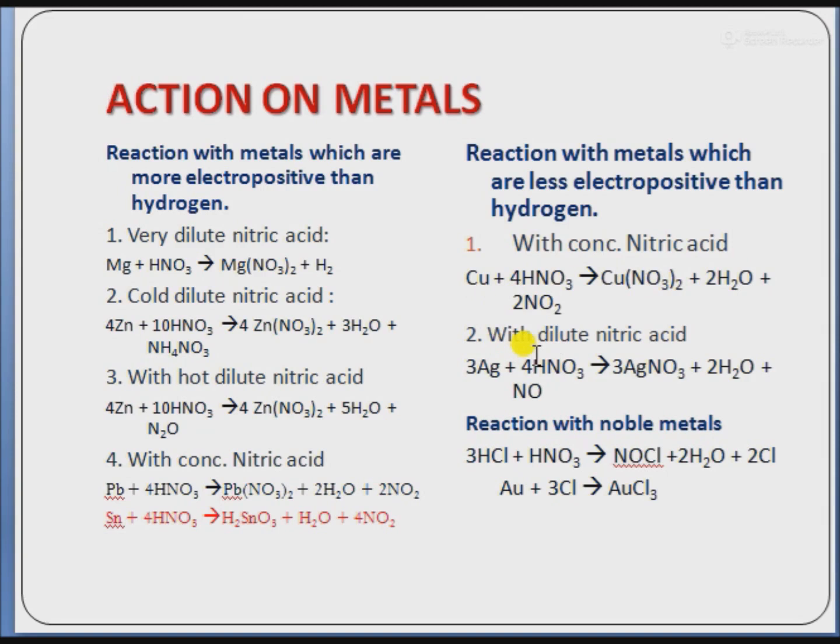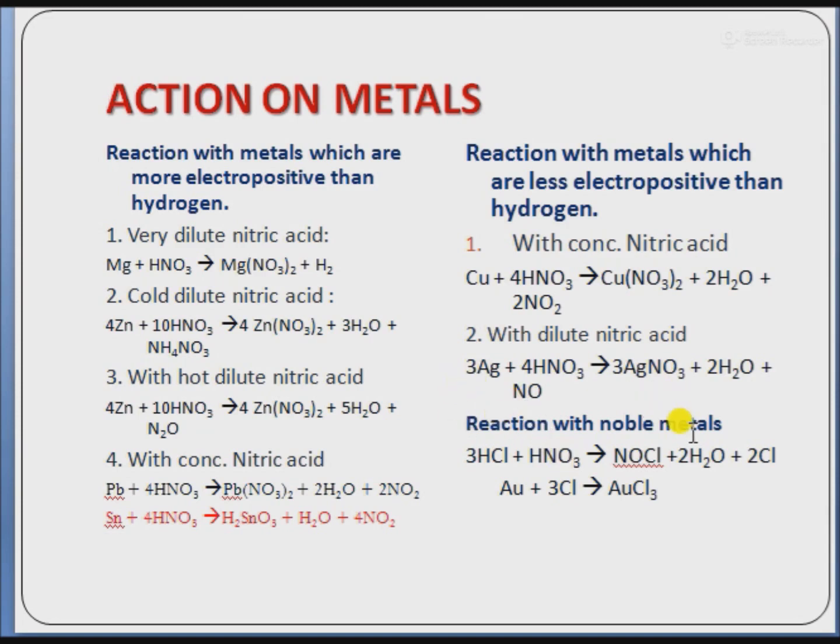Another example, with dilute nitric acid: when silver reacts with dilute nitric acid, it forms silver nitrate plus water and evolution of nitric oxide, NO. Similarly, for other examples like mercury, when mercury reacts with dilute nitric acid, it forms mercuric nitrate plus water plus NO.